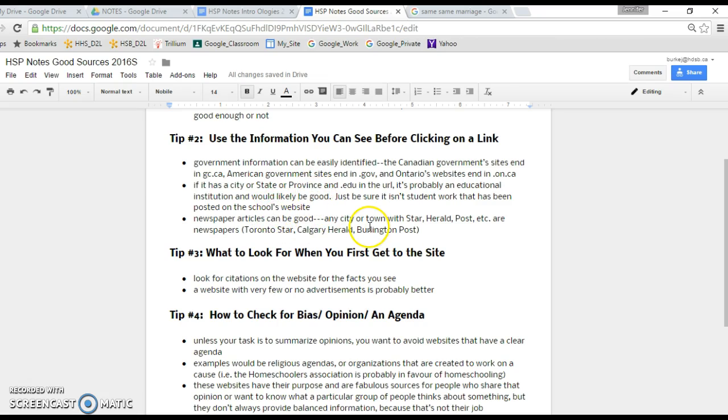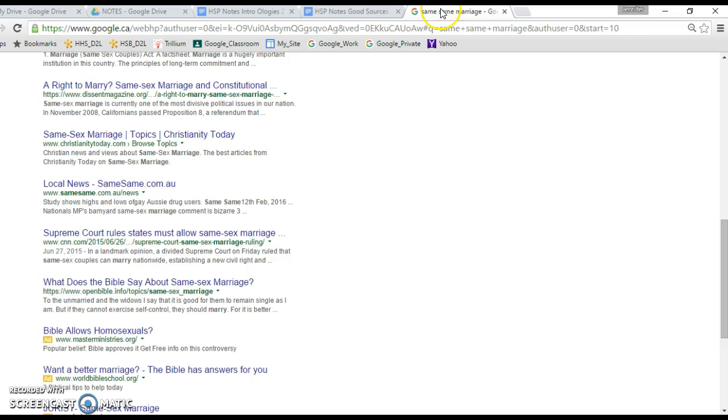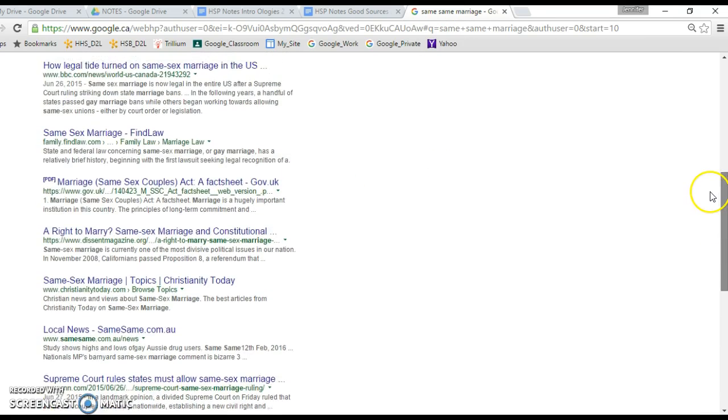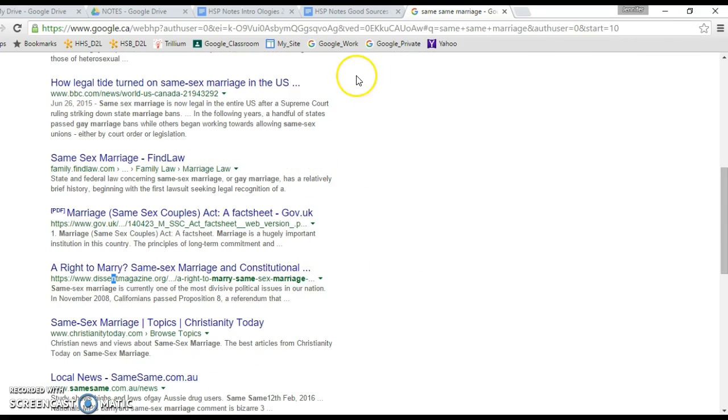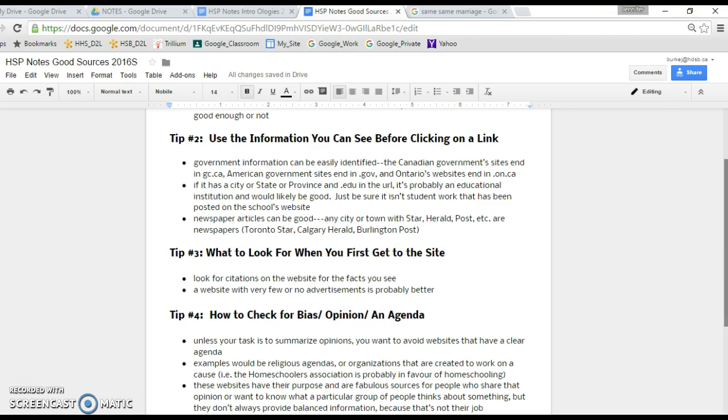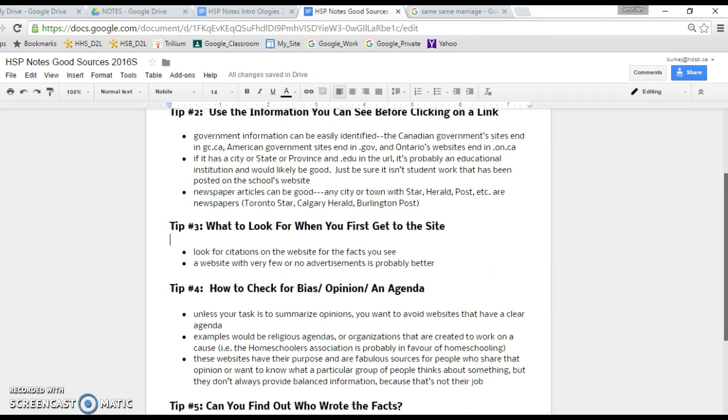Newspaper articles are always great. Any city or town that ends with words like Star, Herald, Post, there's others, those are newspapers. So the Toronto Star is a newspaper, the Calgary Herald is a newspaper. And we had some of those somewhere here, I believe. Again, different from something like Dissent Magazine. Just the word dissent makes me wonder what they're up to. Probably have an agenda.